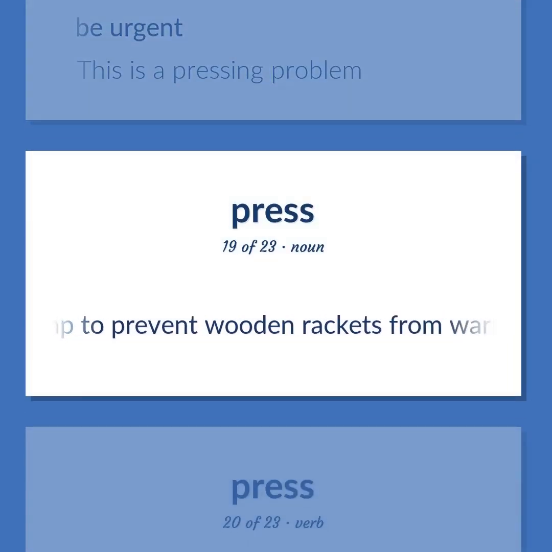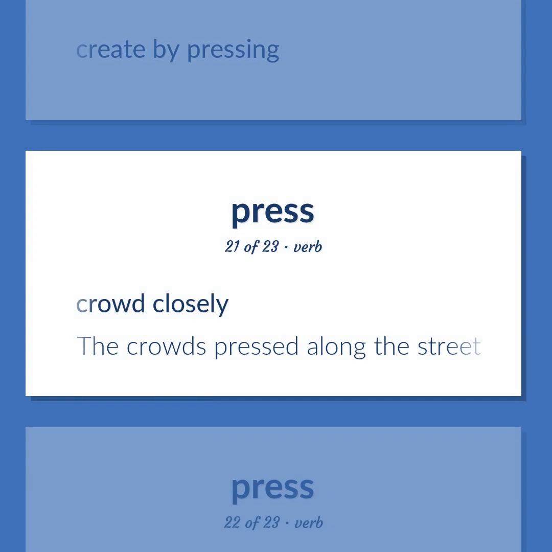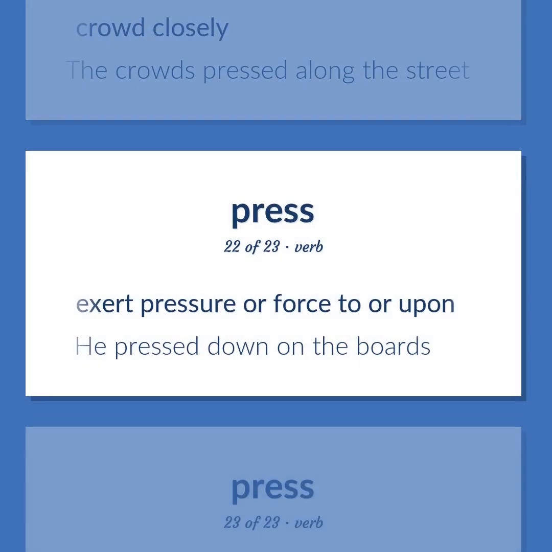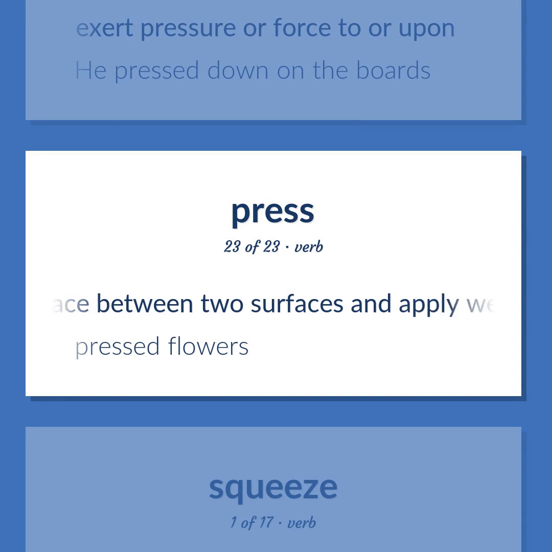Clamp to prevent wooden rackets from warping when not in use. Create by pressing. Crowd closely. The crowds pressed along the street. Exert pressure or force to or upon. He pressed down on the boards. Place between two surfaces and apply weight or pressure. Pressed flowers.